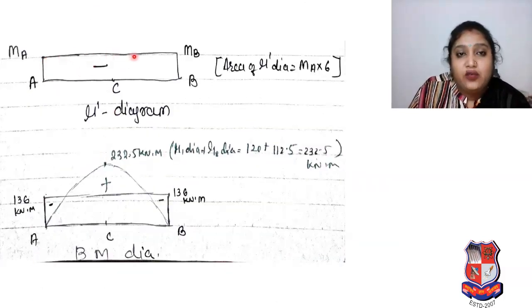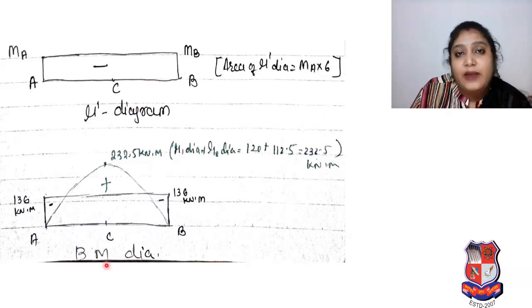So now we have to go for the fixing moment. You can see we have to consider no load in between. So our fixing moment diagram will be like that, in a rectangular shape, as we have already seen in our previous problem. It is only the couples fixing moment diagram, and the area of that Mu dash diagram will be MA into 6, where 6 is the entire length of the beam. So this is your Mu dash diagram.